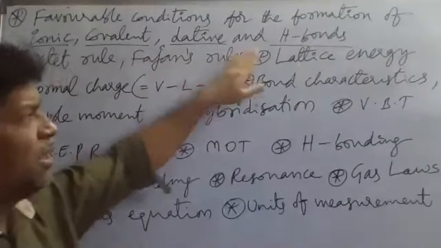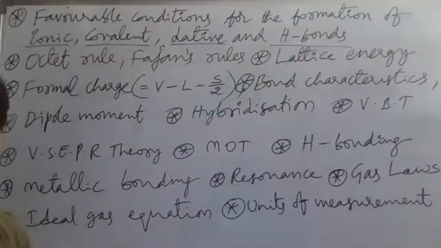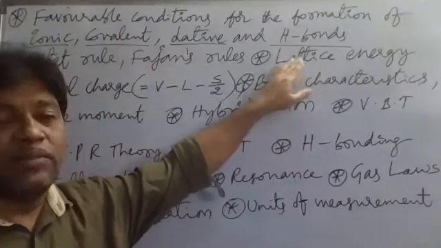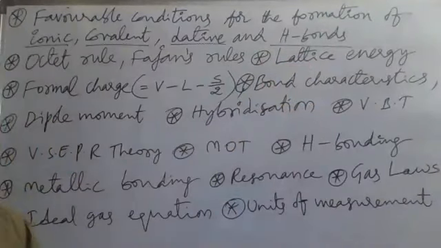Next, after this, lattice energy. What is lattice energy about? It is about the stability of an ionic compound. If an ionic compound has more lattice enthalpy, it will be more stable. If the lattice enthalpy of an ionic compound is greater, that ionic compound is stronger, meaning its strength will be more. Stability of an ionic compound will be greater if its lattice enthalpy is greater.